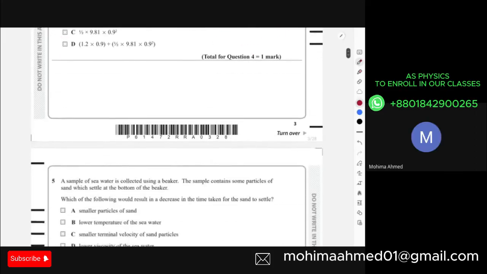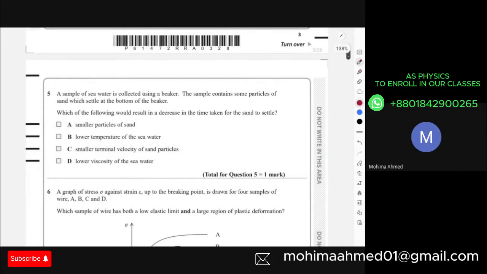Okay, then if we move on to question 5. For question 5, it says that a sample of seawater is collected using a beaker and the sample contains some particles of sand which settle at the bottom of the beaker. Which of the following would result in a decrease of the time taken for the sand to settle? The smaller particles of sand, 1 minute.